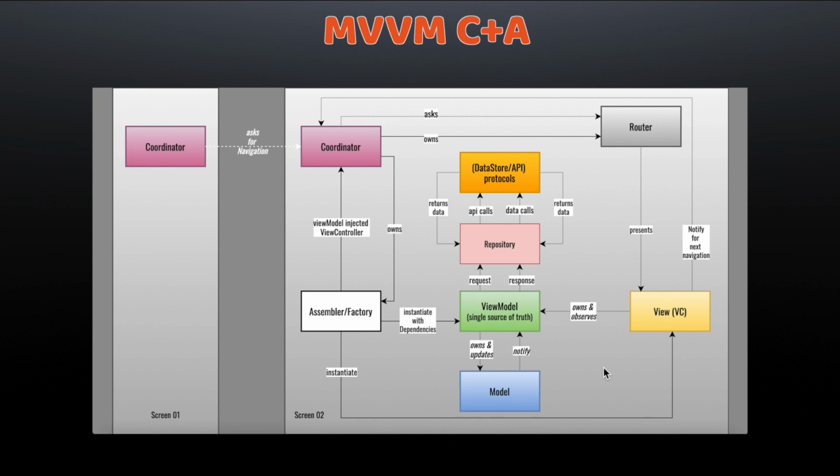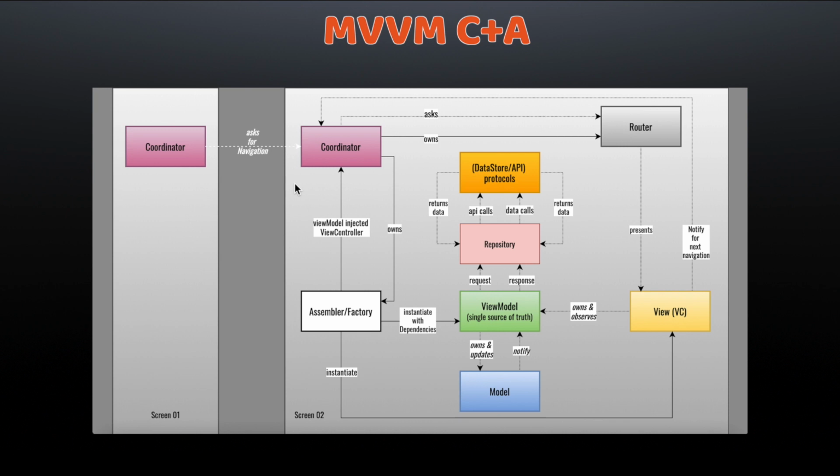In a very complex application in terms of navigation, this tightly coupled chain becomes very complex, and each view controller knows its place in the application. To avoid that kind of tight coupling and to remove the navigation responsibility from the view controller, we are introducing a new layer, the coordinator, in MVVM C+A architecture.